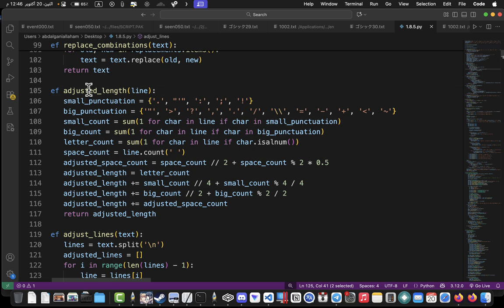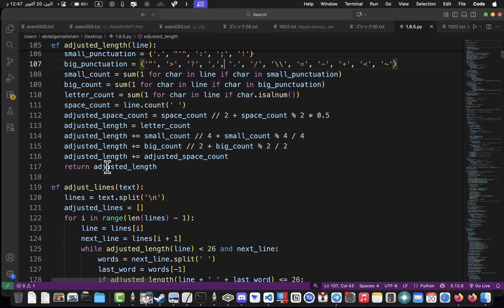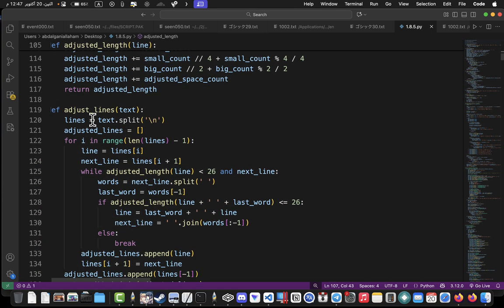So this function here is important to count the length for you and then give it to split, to adjust lines. Adjust lines will count the line size of 26 for you. If it's longer, it will take the last word and put it in the next line. You see, the last word will be taken and added to the next line.